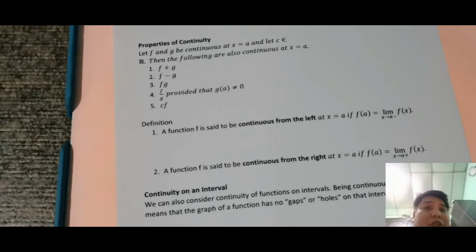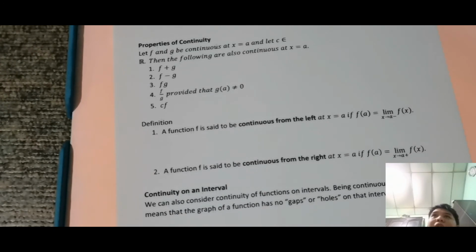Okay, so let's have definition. A function f is said to be continuous from the left at x is equal to a if f of a is equal to limit of f of x as x approaches a from the left. And a function f is said to be continuous from the right at x is equal to a if f of a is equal to the limit of f of x as x approaches a from the right.